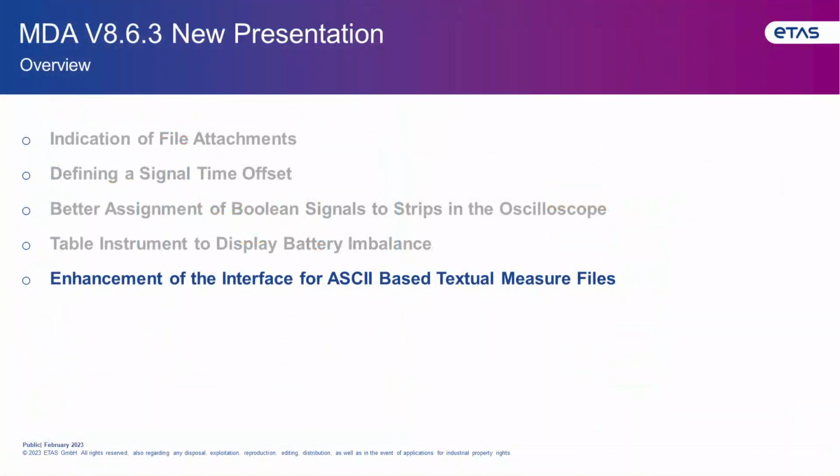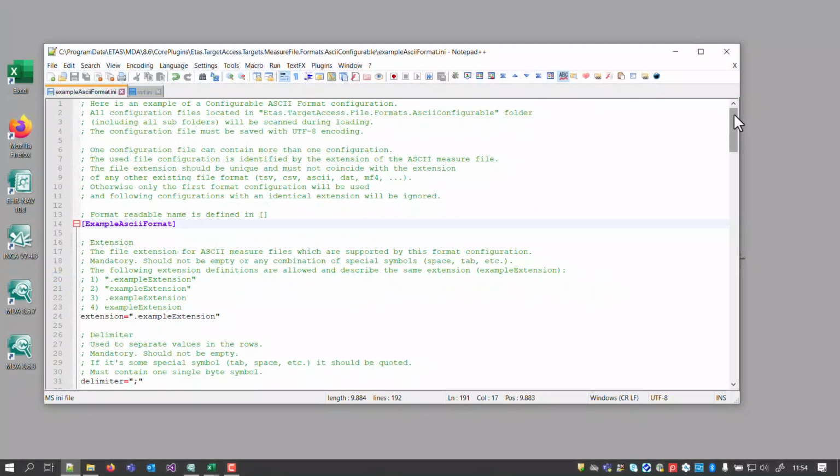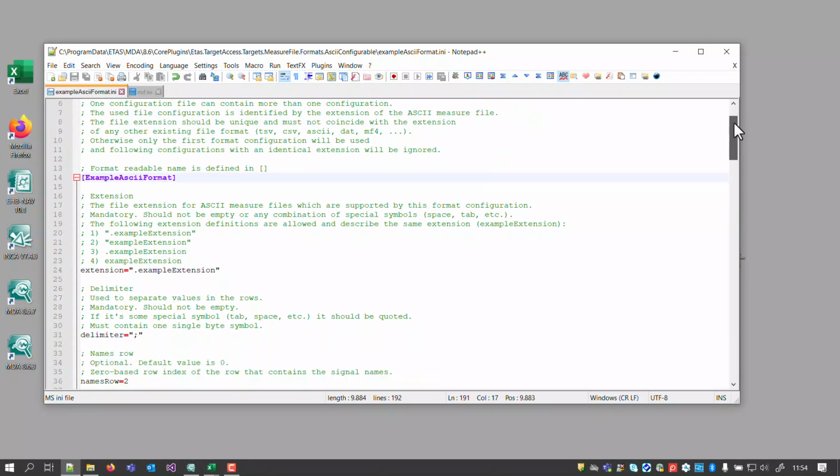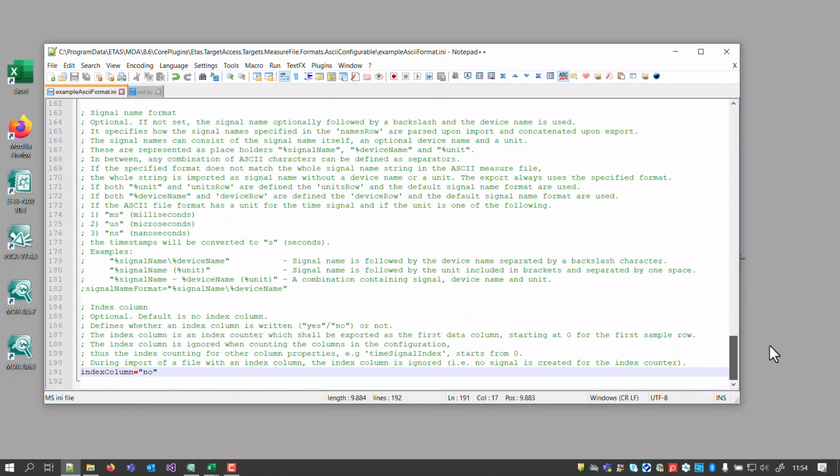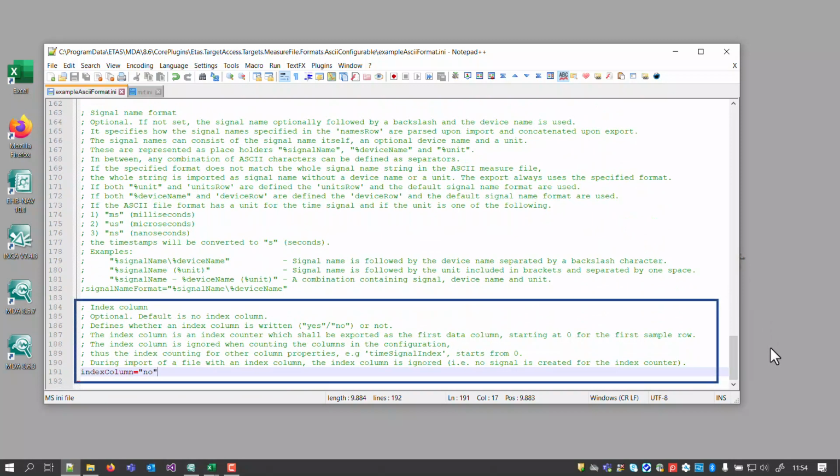Finally, an enhancement for MDA's interface to read and write ASCII-based measure files can be shown. By means of description files, it is possible to define how MDA shall read and write ASCII-based textual measure files. The existing set of options was extended by a new option.